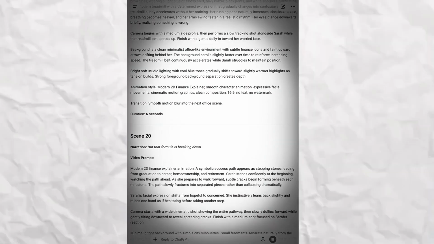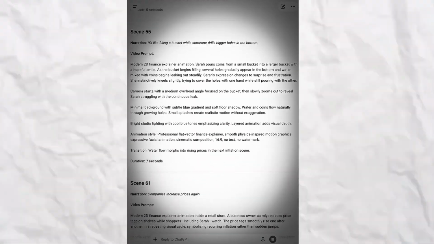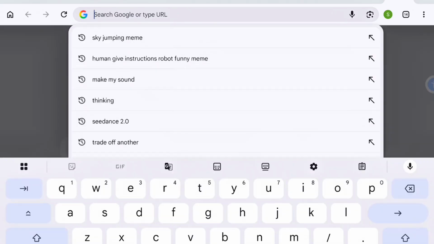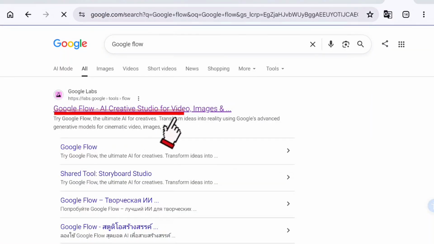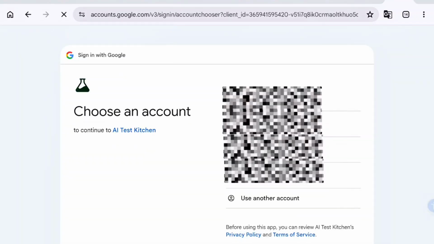I won't generate every image here because the video would get too long. Instead, I'll show simple steps so you can follow along. To generate images, I use Google Flow. You can use any image generator. Open Google Flow, sign in with your Gmail, then create a new project.